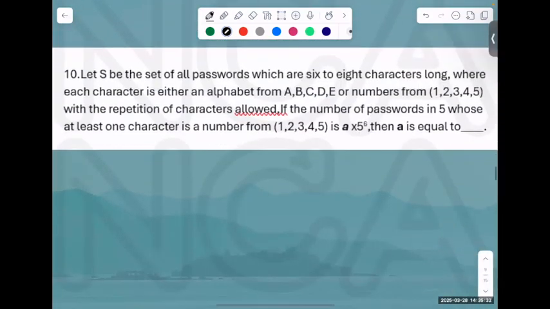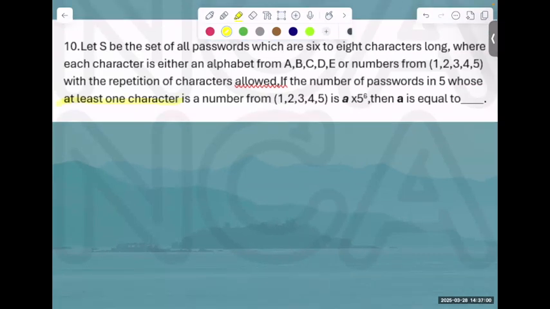Try this. Now, the only thing that you need to pay attention to is the words at least one. I choose a password which could be either 6, 7 or 8 characters long. I have either an alphabet A, B, C, D, E or numbers 1, 2, 3, 4, 5 with the repetition of characters allowed. Repetition is allowed. I've told you this.